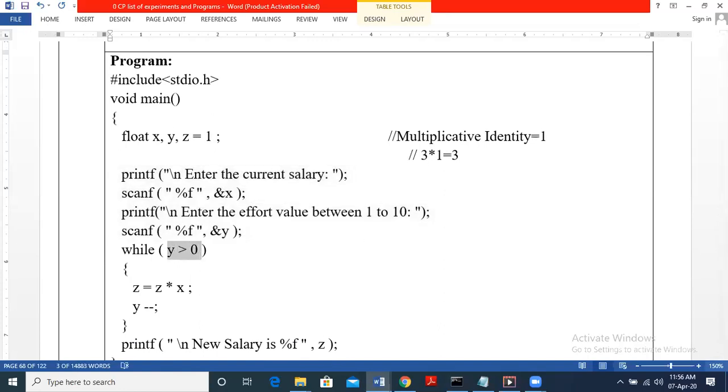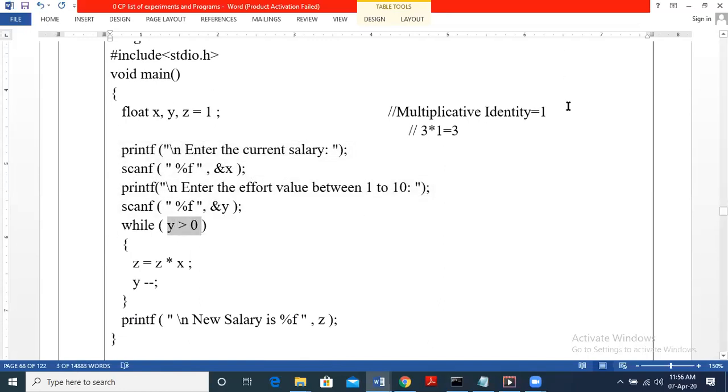In this case we need to multiply each number. First we have the value of X. Let us take a small value so that it is simple for us to understand. Let us consider the current salary in terms of 1000.